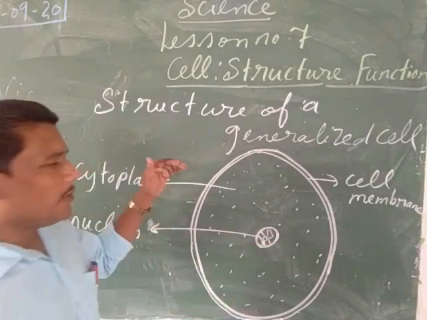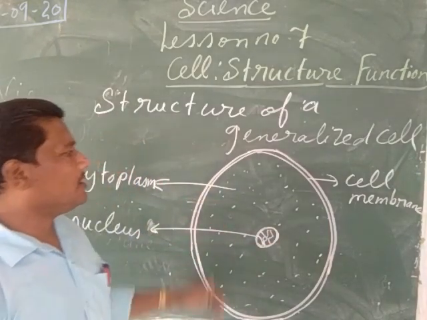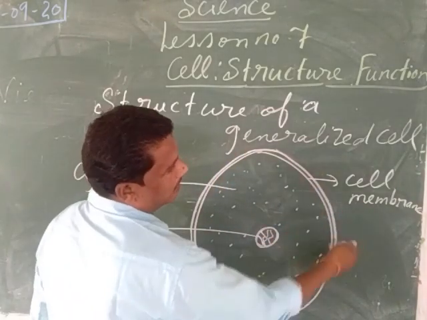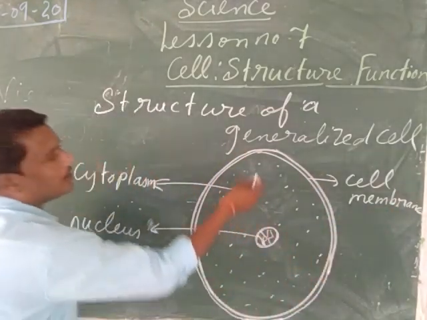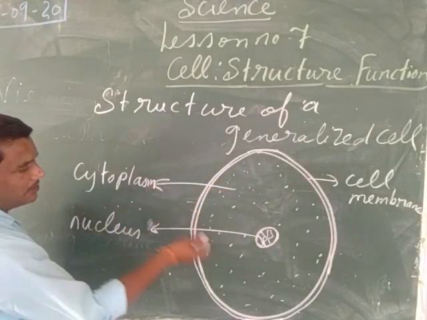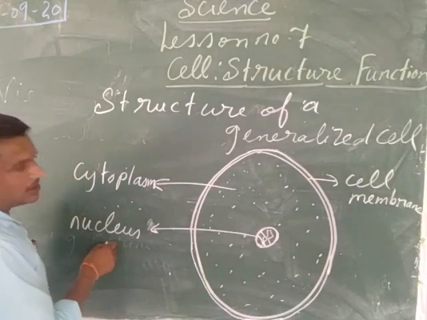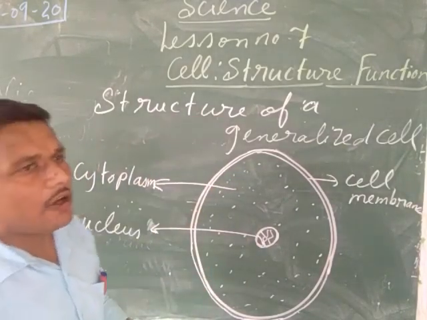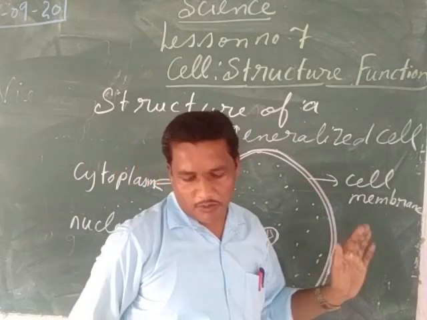So my children, if we look at any type of cell, all the cells will have these three basic structures. First, the outer boundary of the cell, called the cell membrane. Then the water-like or gel-like material in the cell, called the cytoplasm. Then in the center of the cell we can see the nucleus. These three things are present in each and every cell, whatever the shape and size of the cell.